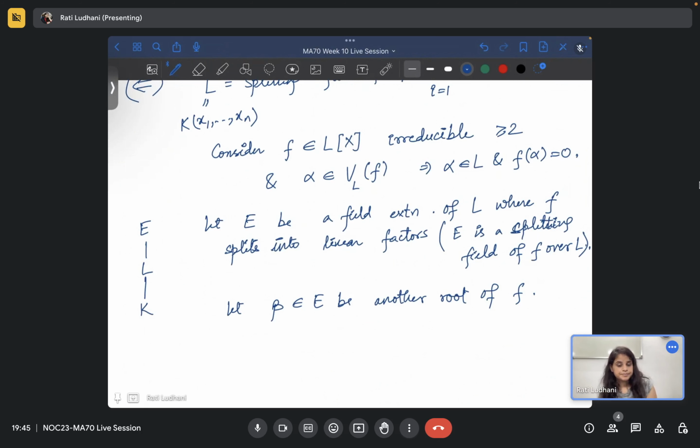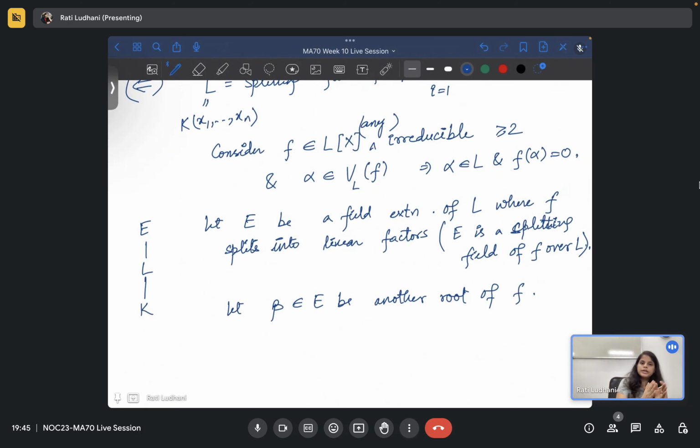Ma'am, E is a splitting field of F over L. But we are already assuming that L is the splitting field of the polynomial F. No, L is the splitting field of mu. It is not of F. Oh, sorry. Okay, it's fine. F is any irreducible polynomial.